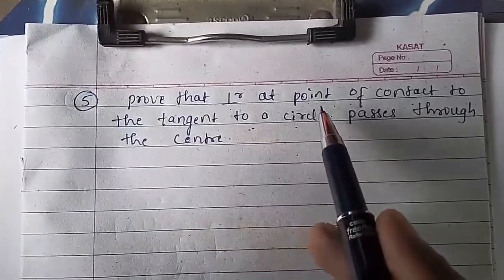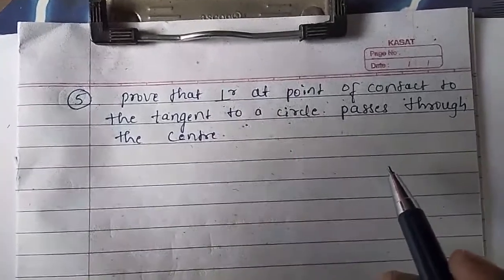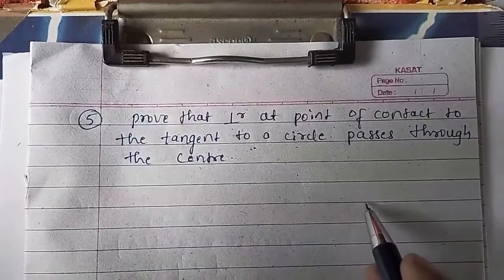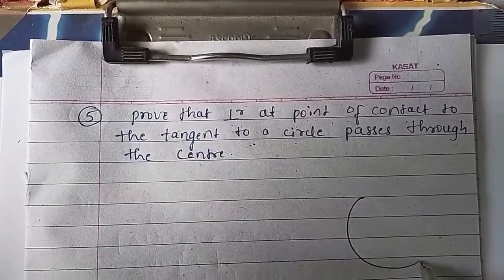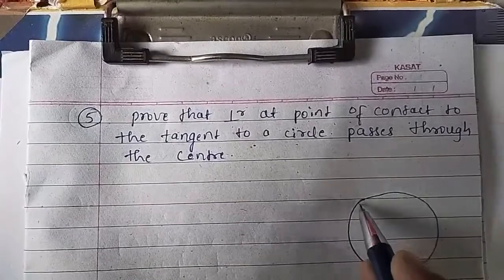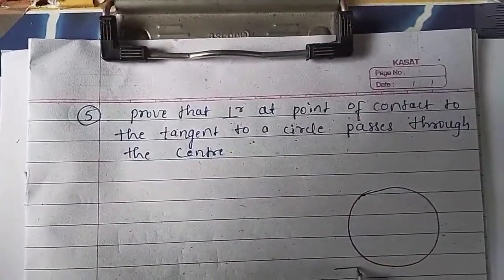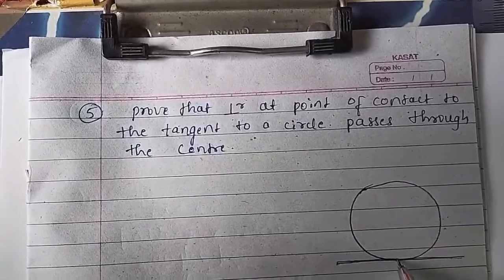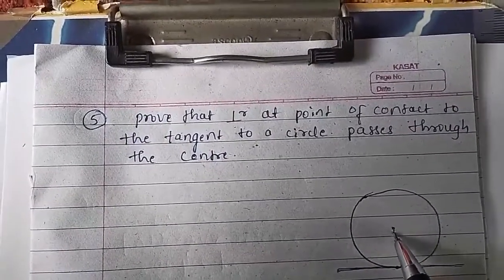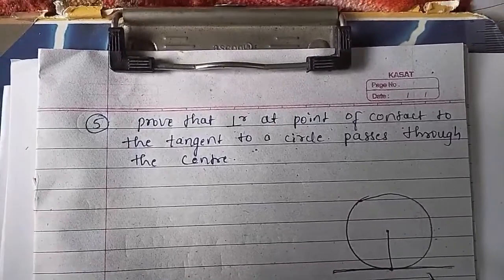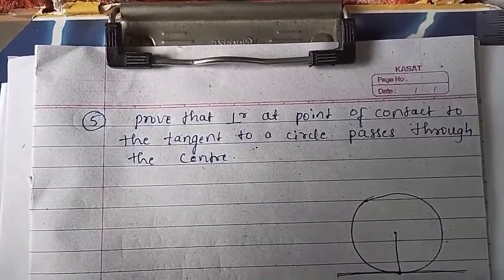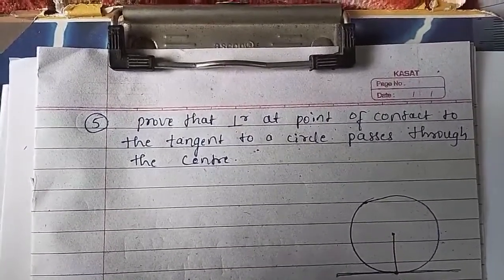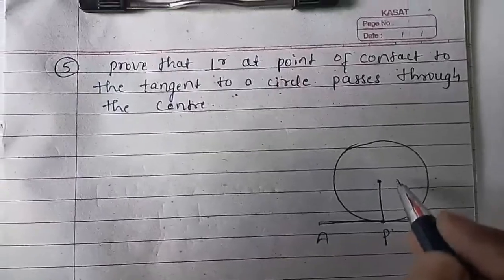Now prove that the perpendicular at the point of contact. We know what the point of contact is. Consider a circle here. See, this is a circle. This is a tangent. This point is called the point of contact. Now this is the radius. Clear? Now give the names here. This is the point of contact P, and this is A and B, center O.